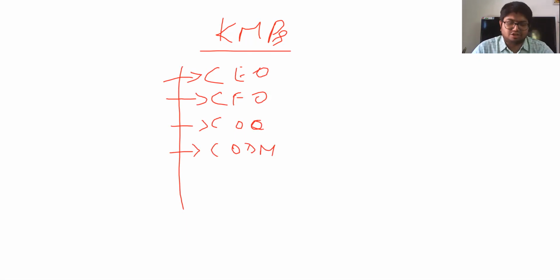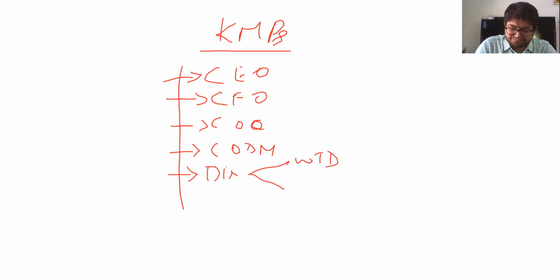All these are considered to be key managerial personnel, and then you have directors who are key managerial personnel, in which you have two categories: one, whole-time directors, and other directors. Irrespective of whether he is a whole-time director or other director, he is said to be a KMP only.